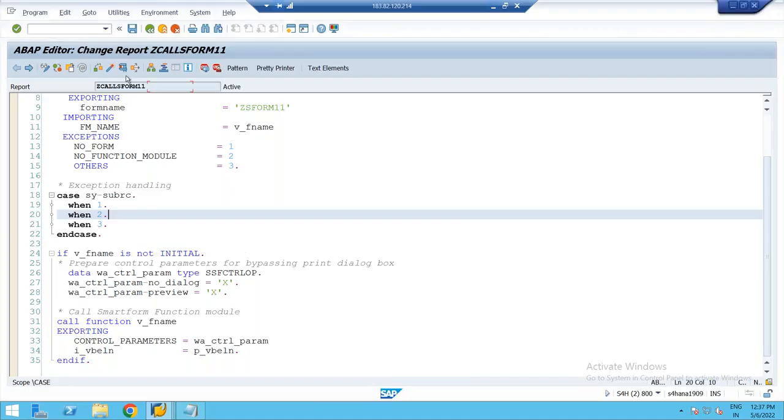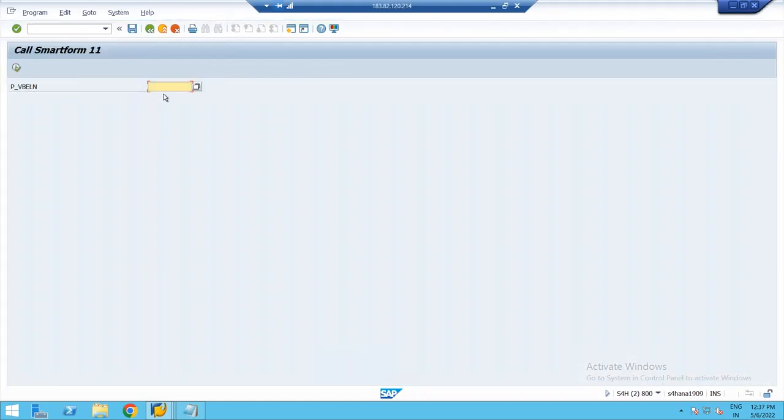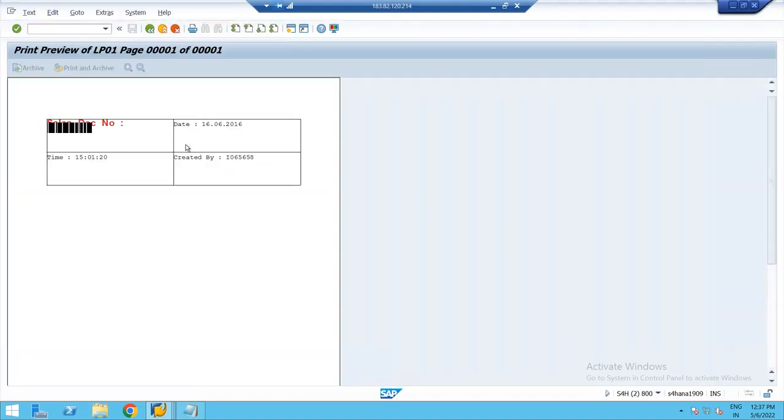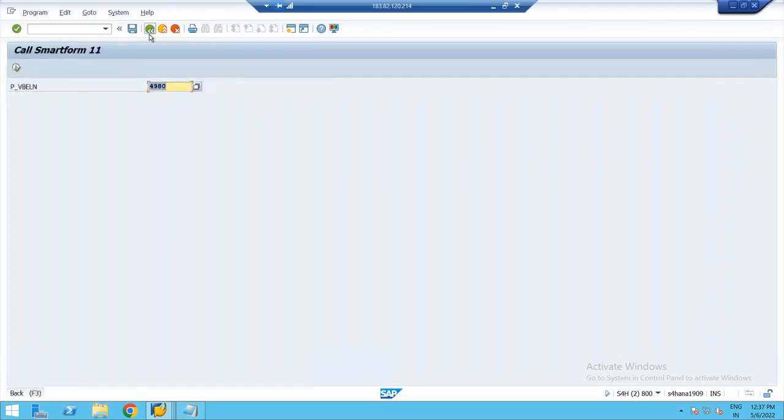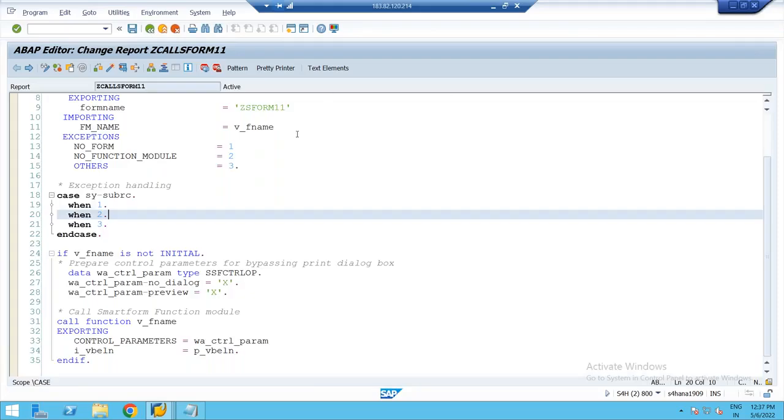Now, when I execute this program, I have to download this particular smart form as PDF. Understood? Instead of displaying the preview, I want to download it as a PDF file. So let us see how to convert a smart form to a PDF.